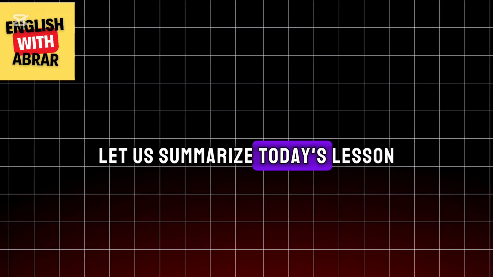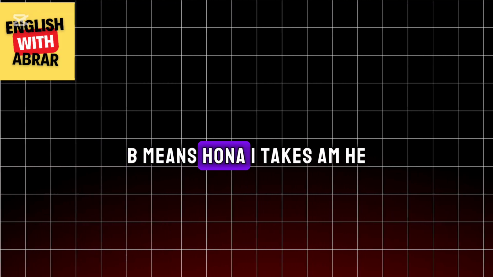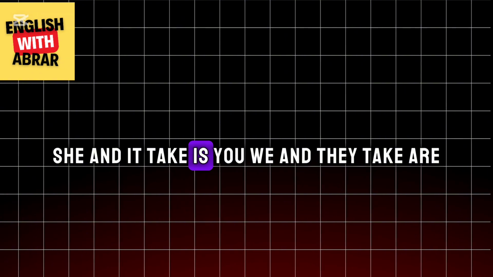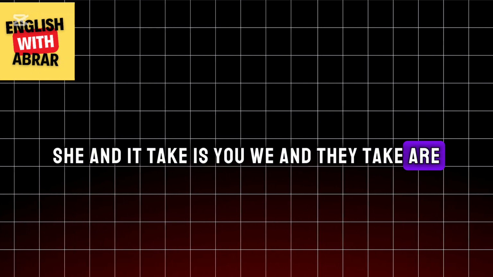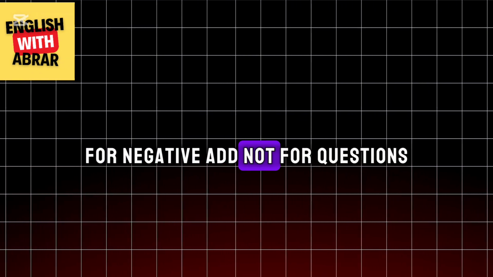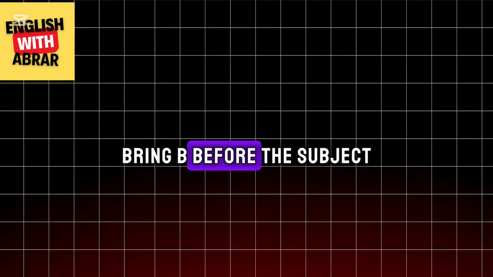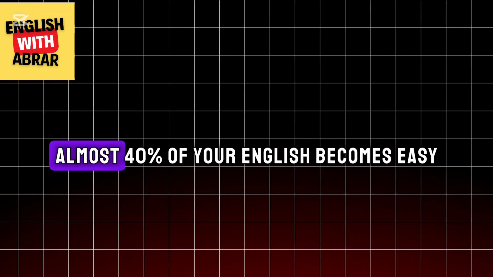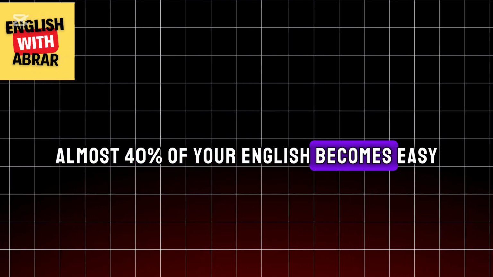Let us summarize today's lesson. Be means hona. I takes am, he, she and it take is. You, we and they take are. For negative, add not. For questions, bring be before the subject. Remember one thing. If you master be, almost 40% of your English becomes easy.